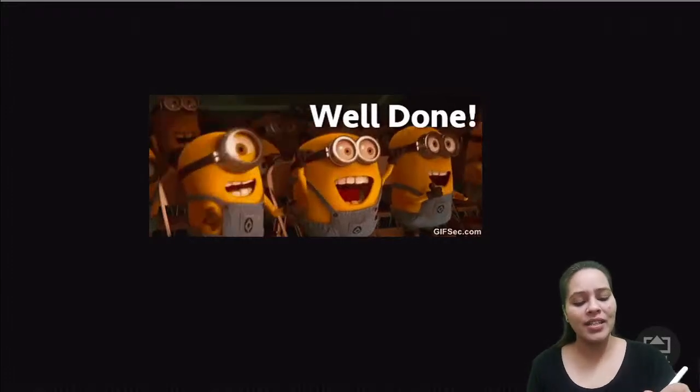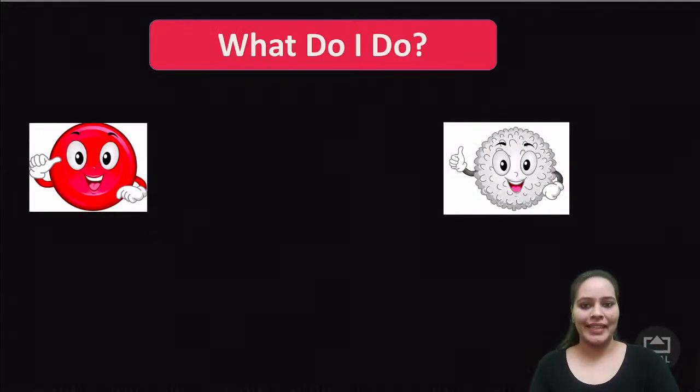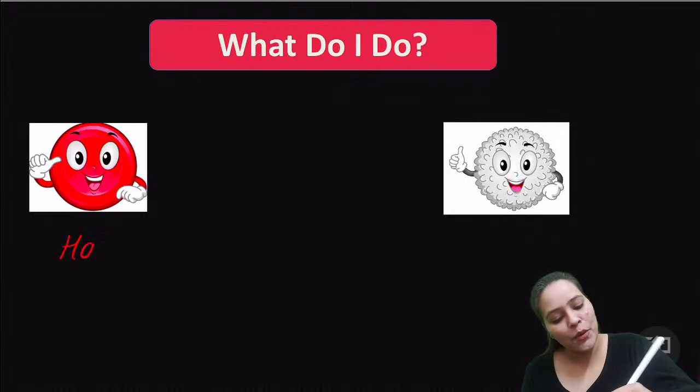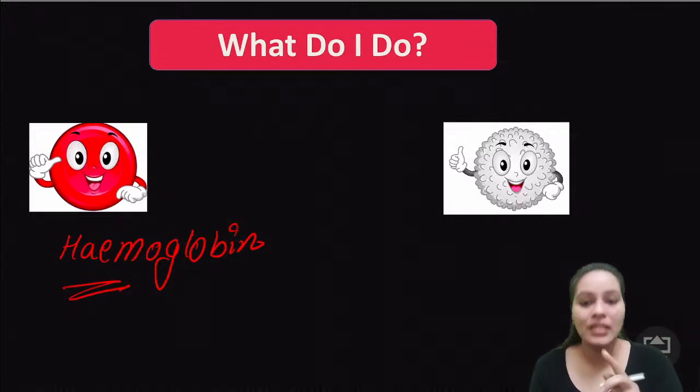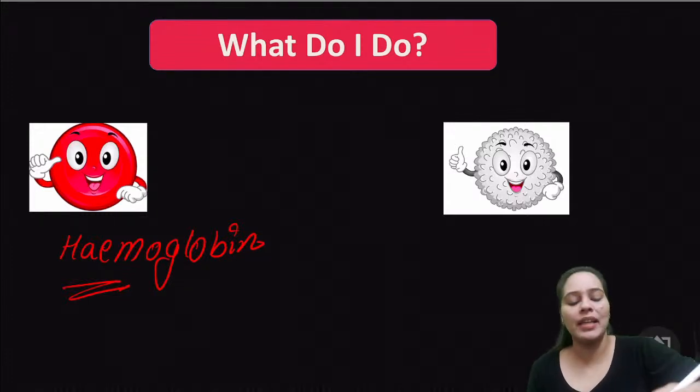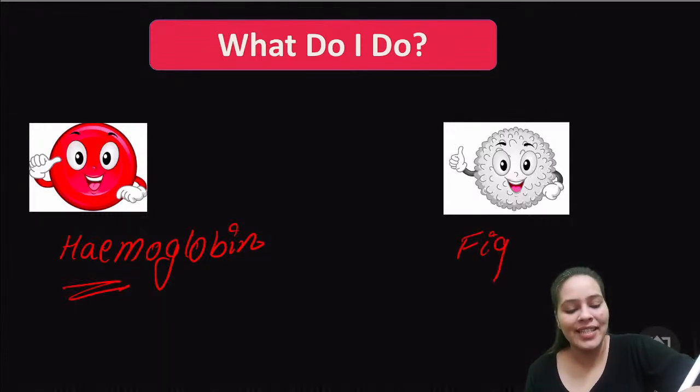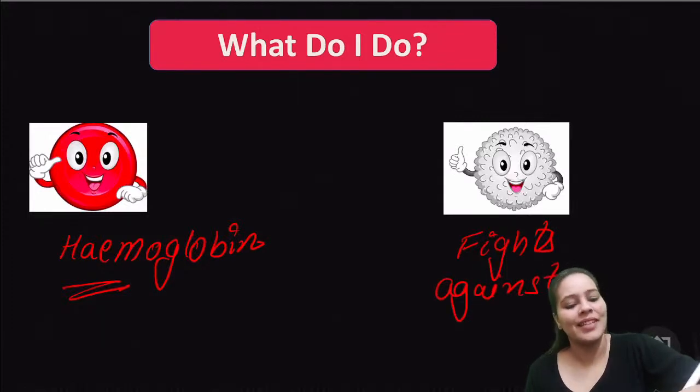Let's move forward. Now tell me, what do I do? The first one is your RBC. The second one is your WBC. What is the function of RBC? It contains hemoglobin. What is the function of it? First of all, red color pigment. Secondly, carrier of oxygen as well. Okay. White blood cells. It fights against whom?